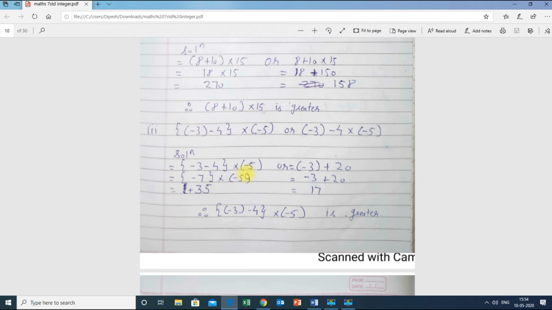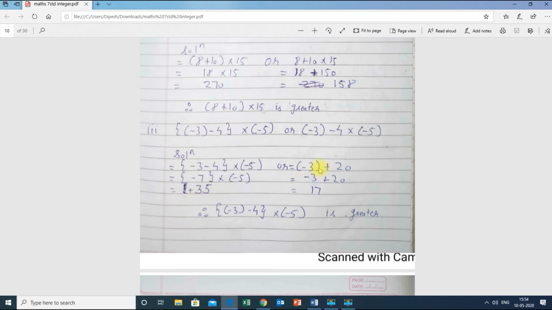Now as per BODMAS, we have to first solve the bracket. In brackets, first we solve the parenthesis, that is the round bracket. This is a round bracket, but there is nothing to solve, and we can't multiply over here because we have to solve another type of bracket, the curly bracket. So first I will solve the curly bracket: minus 3 minus 4 is minus 7, and then I will multiply. Minus 7 into minus 5 is plus 35. Therefore the final answer is plus 35.